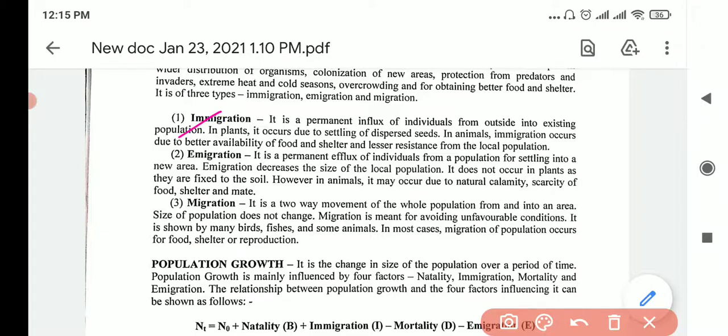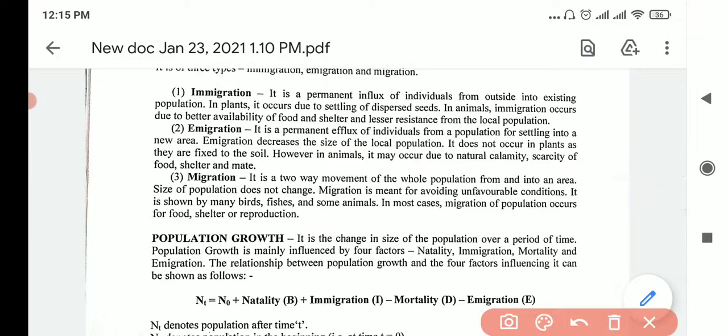Immigration is when there is a permanent influx of individuals from outside into the existing population. In plants this occurs due to the settling of dispersed seeds. In animals it can be due to the better availability of food and shelter and lesser resistance from the local population. Okay, but this has to be permanent. Permanent influx. Then emigration, again the word here, permanent efflux of individuals from a population for settling into a new area.